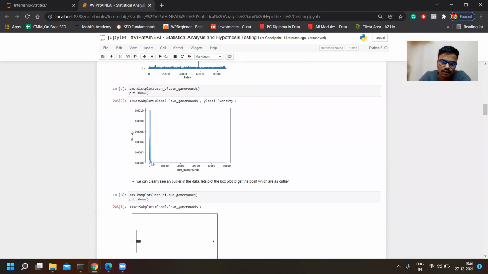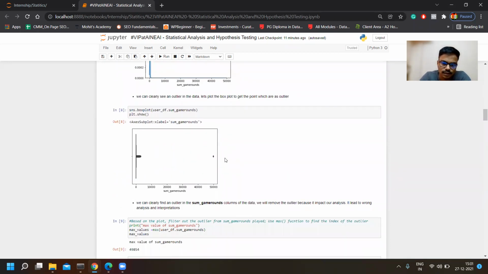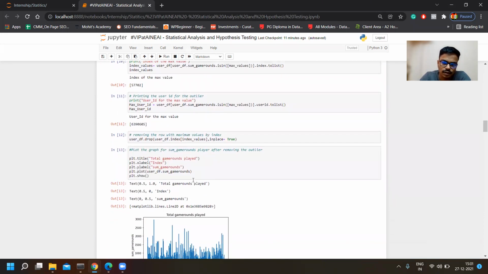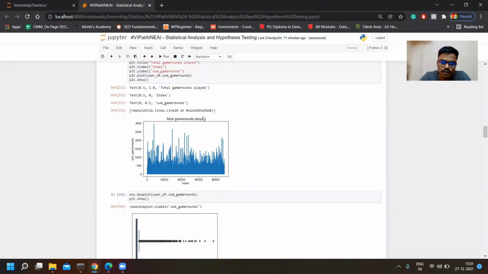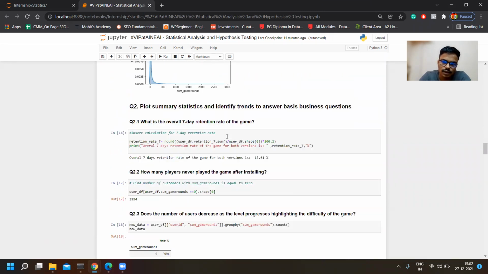So I'm doing the dist plot here. We can see that players mostly play only up to 30 or 50 rounds, with a huge number of players playing at level 40, and this 50,000 is an outlier. Here we can see the exact point of the outlier. So we are taking the index of the outlier and dropping it. After removing the outlier, we have this data of the game rounds, and it looks quite normal. Here also we have plotted it.